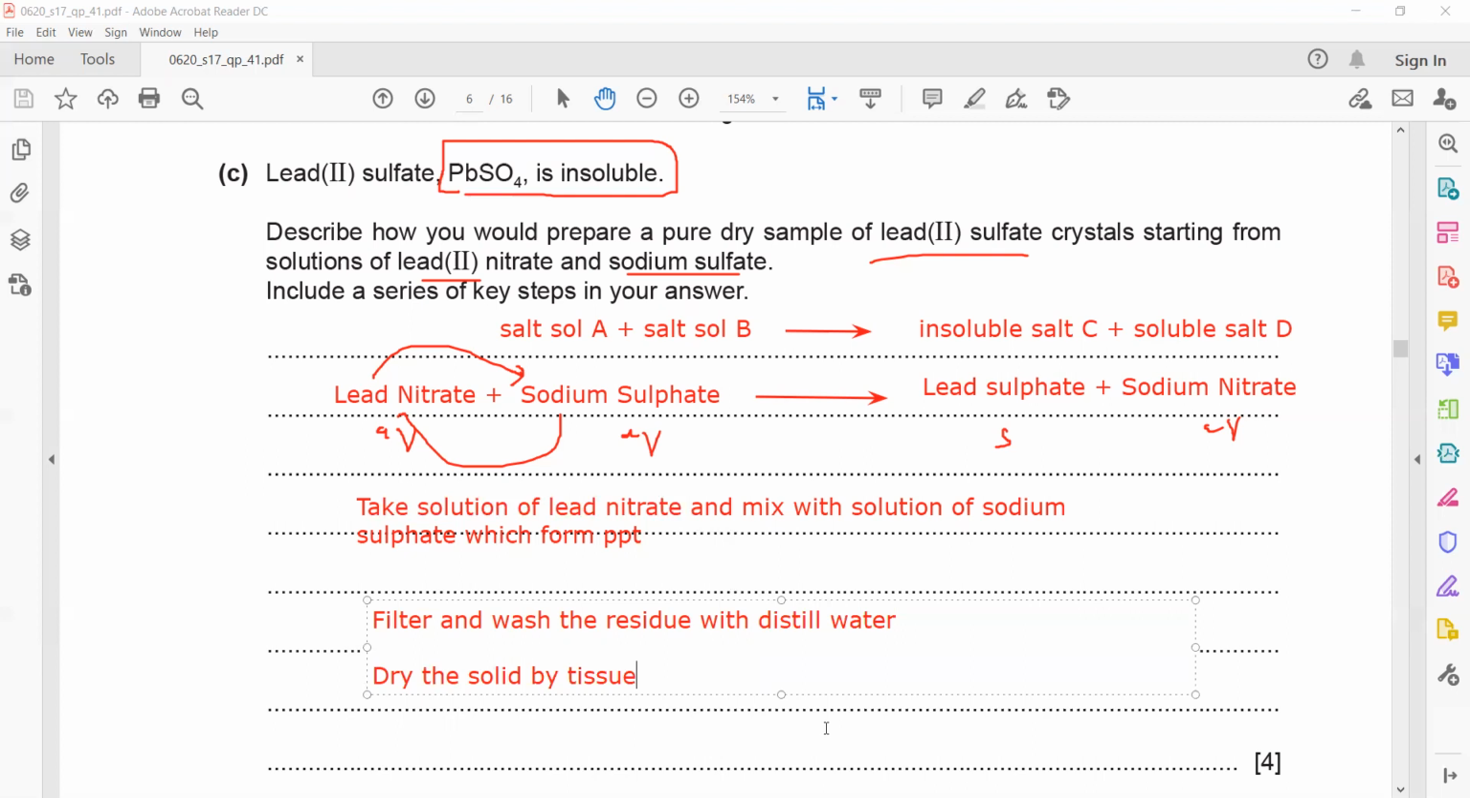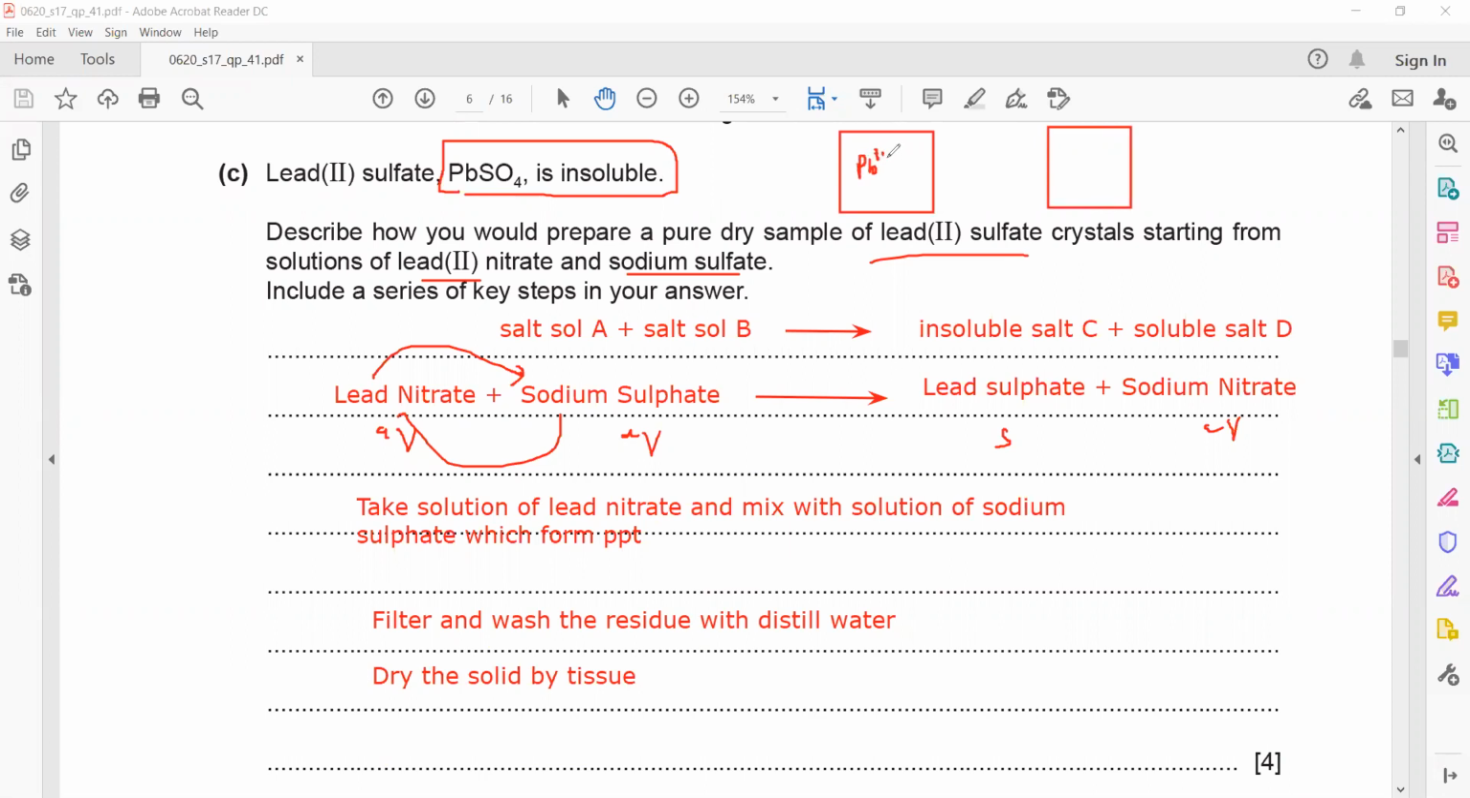Why do they replace each other? Actually, this is called a double displacement. It is not actually a replacement. What happened? When you have a solution, like I was having a solution of lead nitrate, so I'm having a